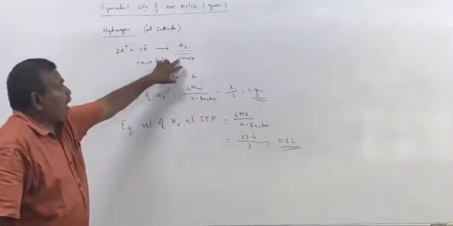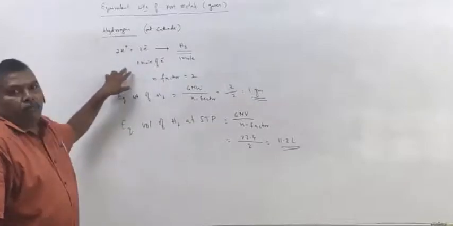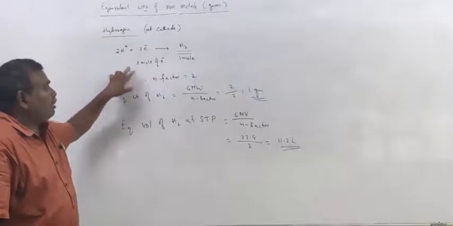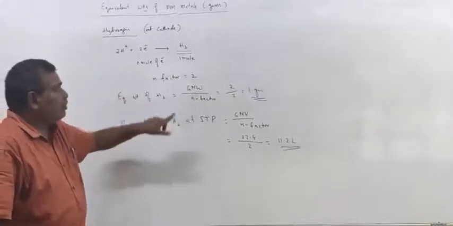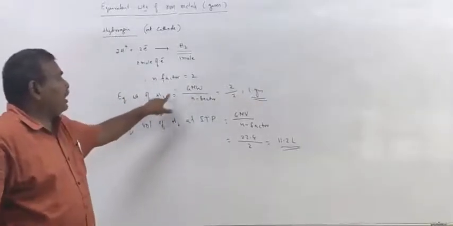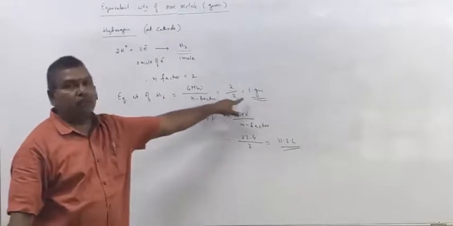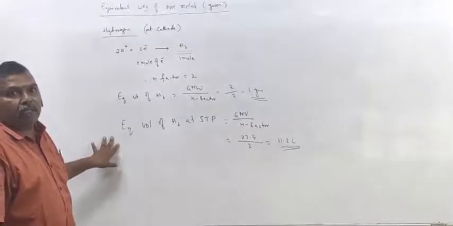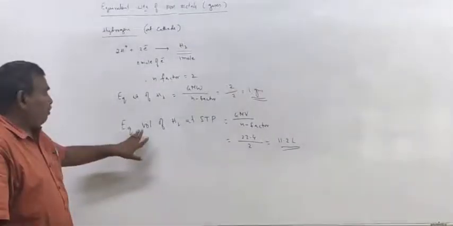1 mole of hydrogen gas is liberated by transfer of 2 moles of electrons from negative electrode to positive electrode. Therefore, N factor is 2. Equivalent weight of hydrogen is molecular weight by N factor, thereby 1 gram. Sometimes quantity of gases are expressed in terms of volumes.